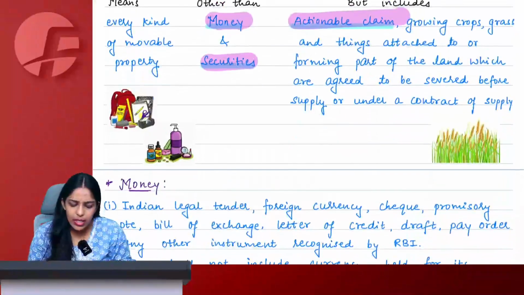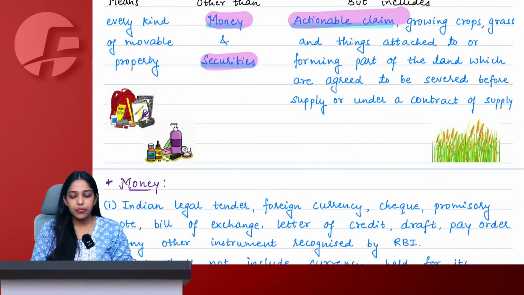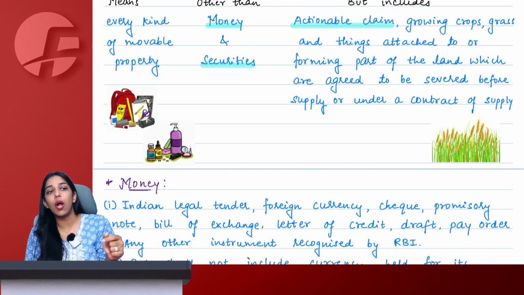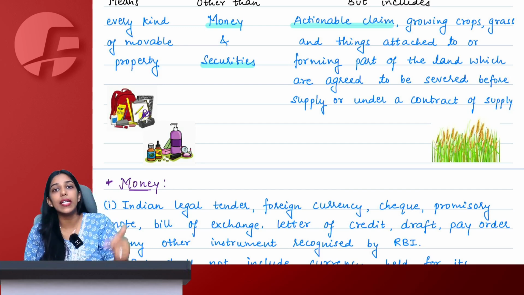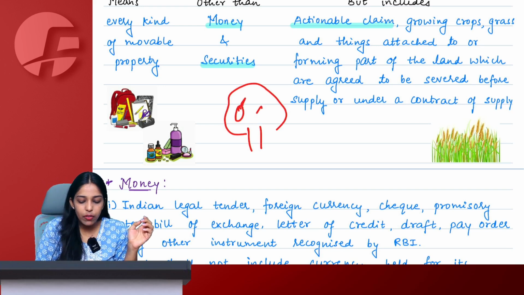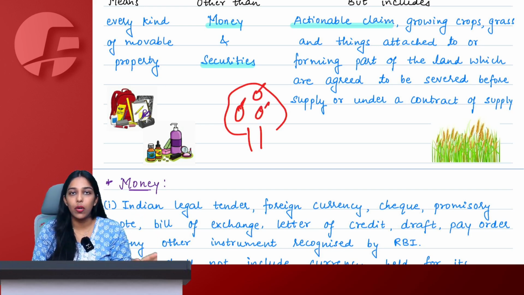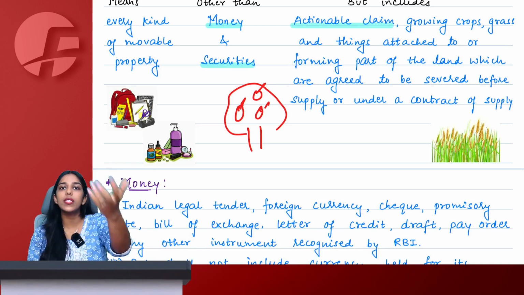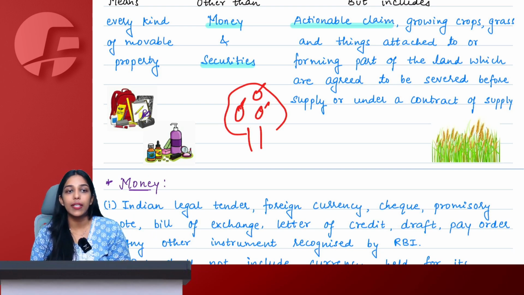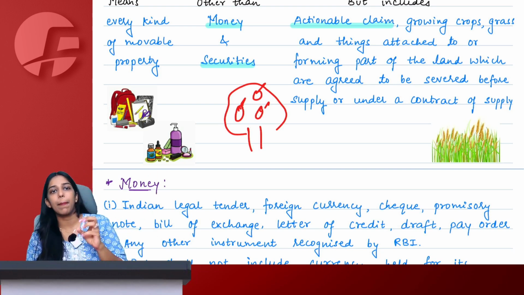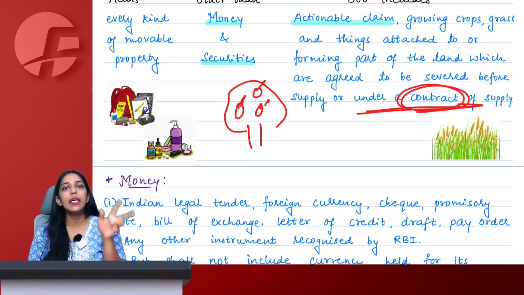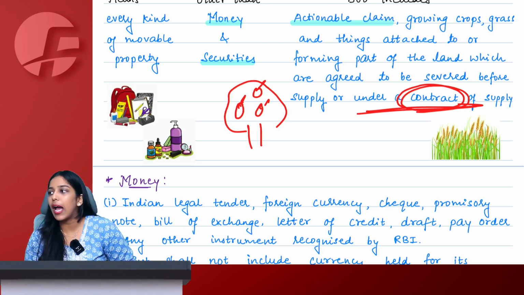Ma'am, what do we understand by severed before supply? See, let's say a farmer is growing crops with the intention to sever them before he makes a supply. So let's say I have a mango tree. I have not yet sold these mangoes, but I know before selling I will pluck these mangoes and only then sell them. Today I have not entered into any supply contract, but I know that before supply I will sever them. Or I have already entered into a contract and now I am severing. In both of these cases, they will be considered as goods only.